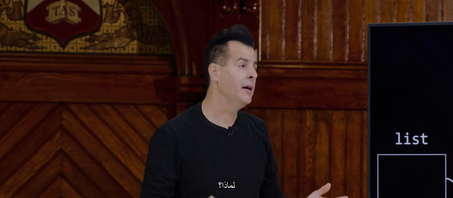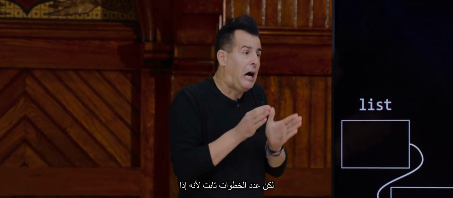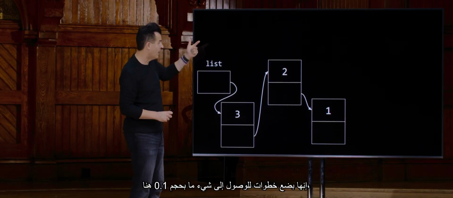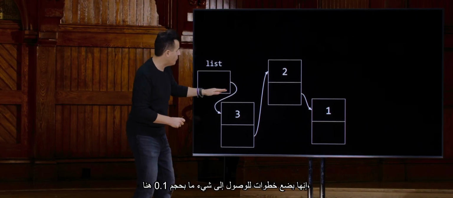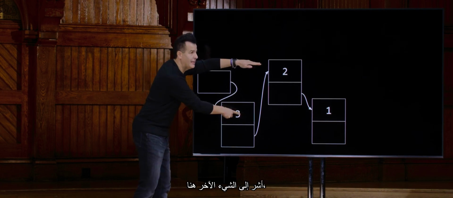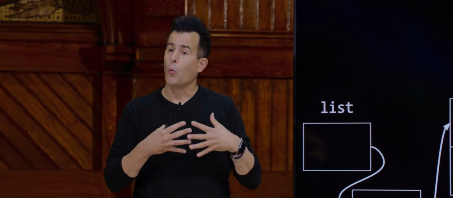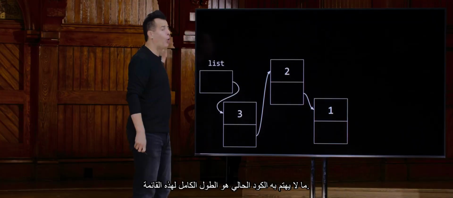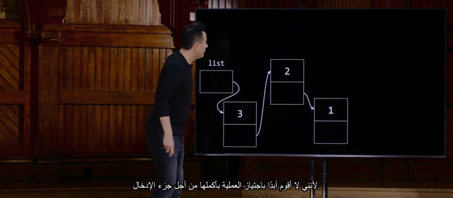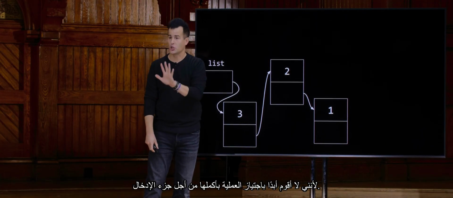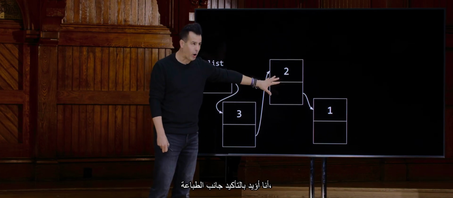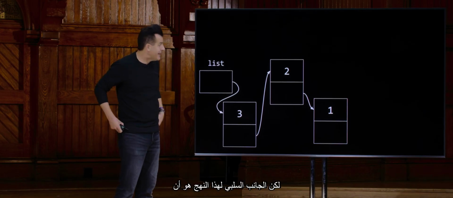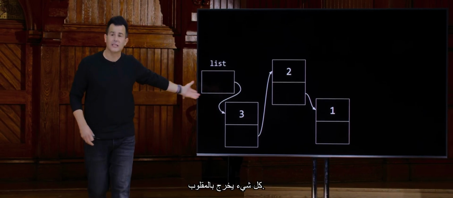Big O of 1. Why? Well, it's not literally one step, but it is a constant number of steps, because if we literally counted the lines of code I was executing, it's a few steps to point one thing up here, point the other thing down here, then update the third, and boom, we're done. In particular, what my current code does not care about is the whole length of this list. Why? Because I'm never traversing the whole thing for the insertion part. I am obviously for the printing part, but for the insertion, I'm just prepending again and again. The downside, though, of this approach is that the whole darn thing is coming out backwards.